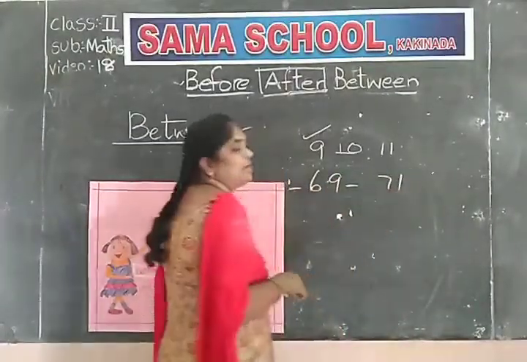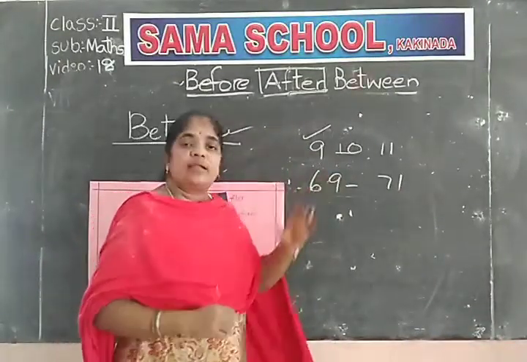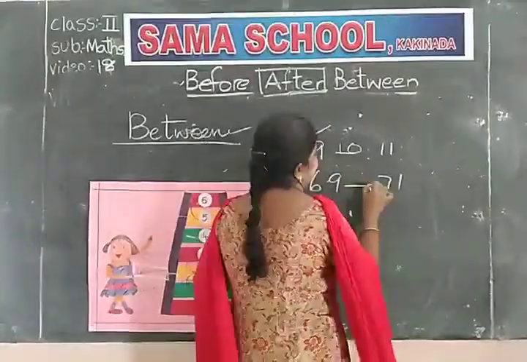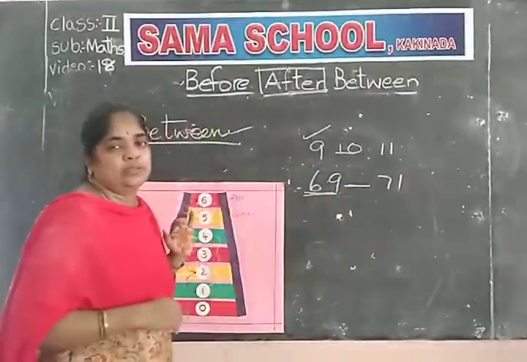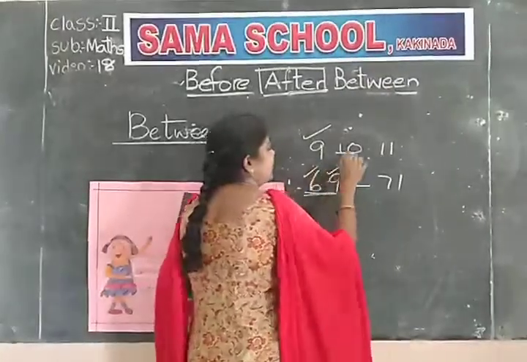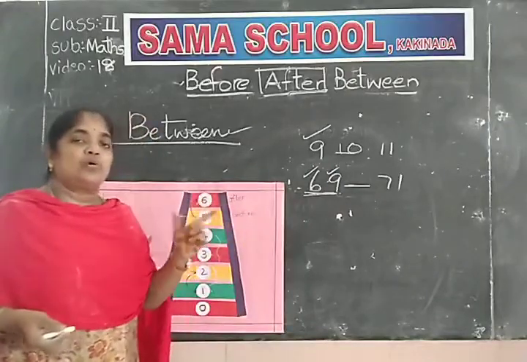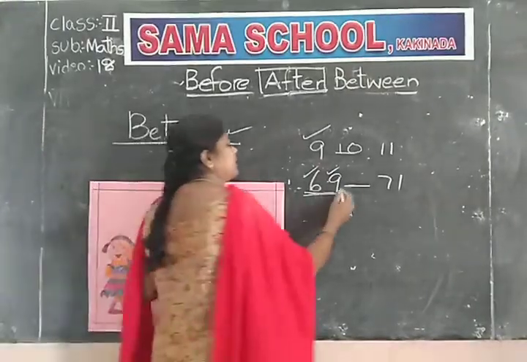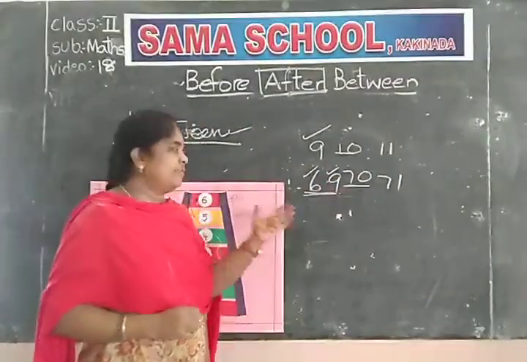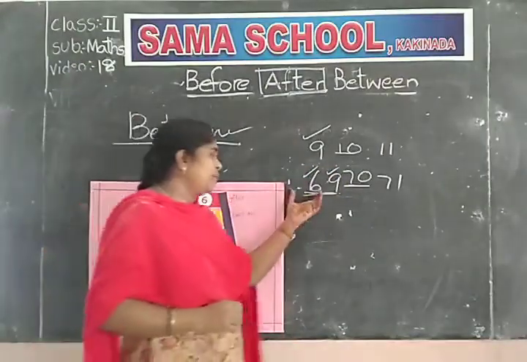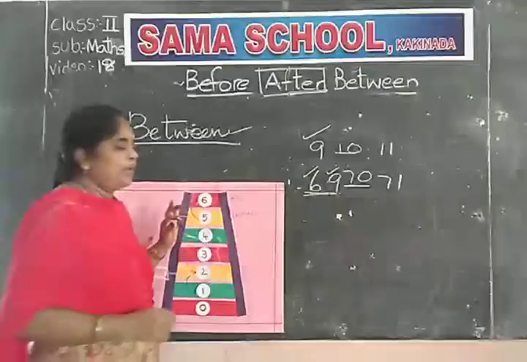If you take 69 and 71, we have to write the between number. What comes between 69 and 71? Come on, tell me. What comes after 69? 69 means 6 tens and 9 ones. If you add one more 1 to 9 ones, it becomes 7 tens, nothing but 70. 69 after 70, 70 after 71. What is the between number for 69 and 71? 70 is the between number.